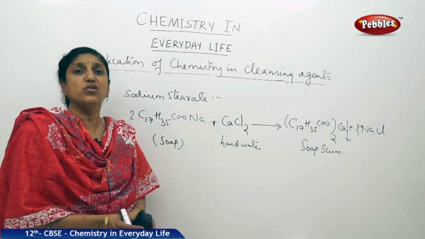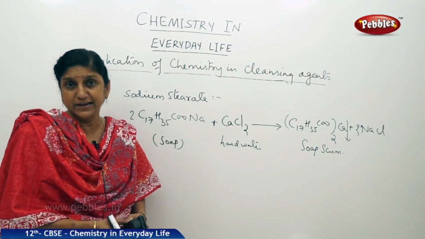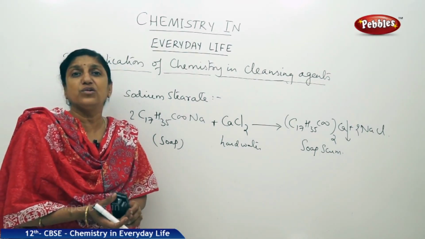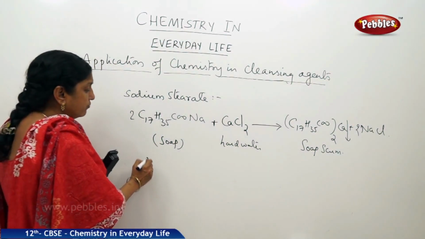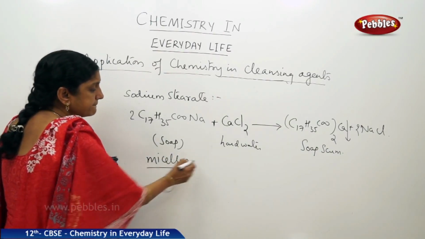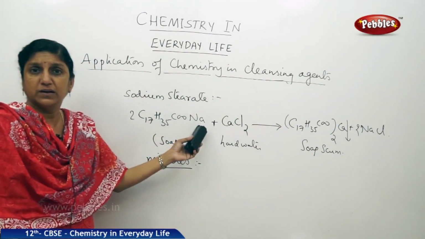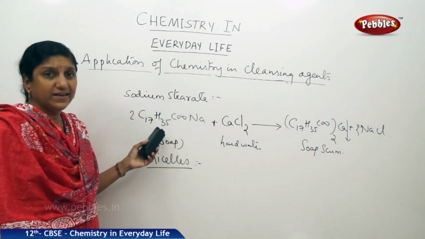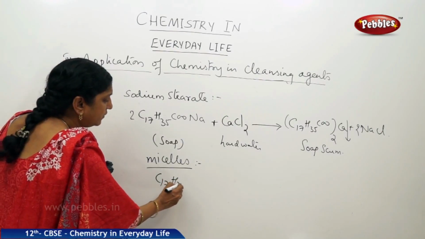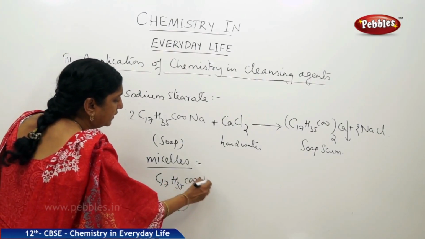And the cleaning action of soap we have already studied in earlier classes. Just to mention, the cleaning action of soap is due to the formation of micelles. We know what micelles are, right? This soap is sodium stearate that readily ionizes, C17H35COONa.